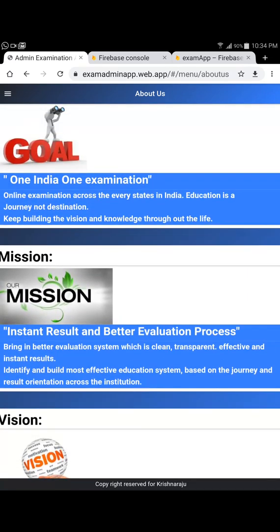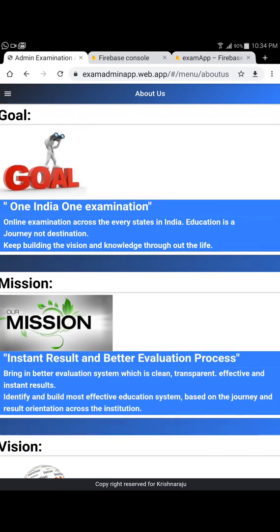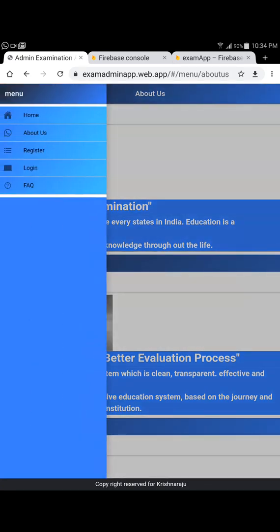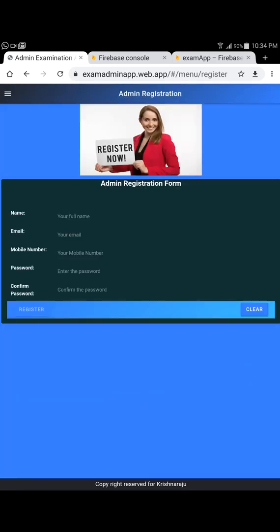As I said, it will be a journey, not a destination. We'll keep on walking through. Okay, and as you see, there is registration. I'll not go through registration in detail, but I can show the screen for how it looks. It's very simple: name, email ID, mobile number, and password. I keep it simple because as we customize this for any of the schools, I can add other fields according to whatever information they need. But at this moment I keep it very simple.